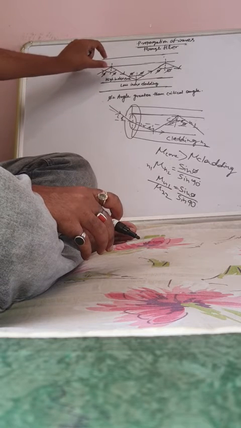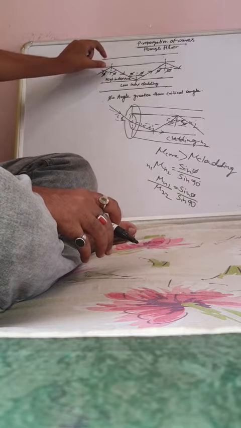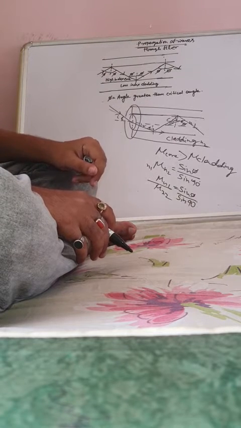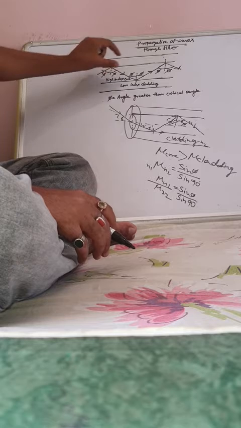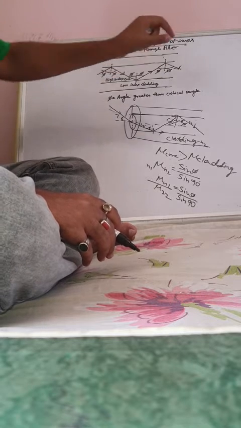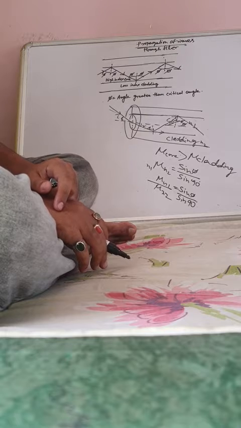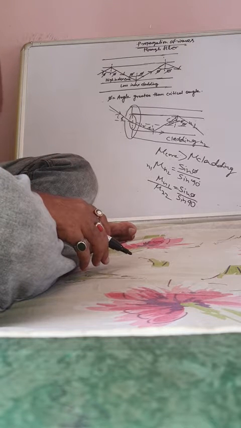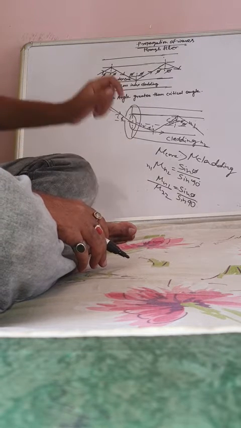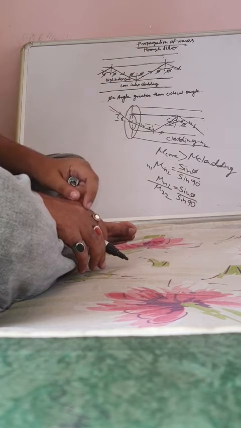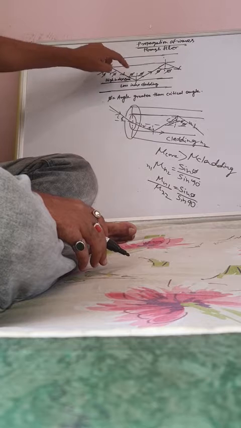That's why we use the concept of total internal reflection here. Here total internal reflection, here total internal reflection. No loss, no dispersion, no refraction happens when the waves travel after total internal reflection through the core. So this is core, this is cladding.